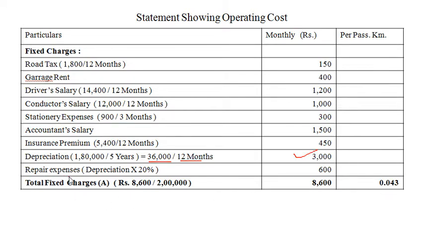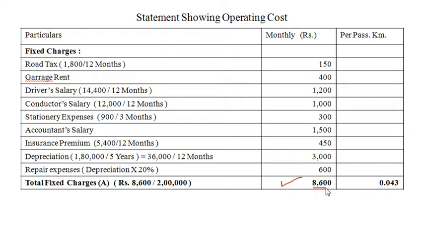Repair expense depends on depreciation, which is 20%. So 20% of depreciation, that is 20% of 3,000, amounts to rupees 600. So like this we can calculate the monthly fixed charges of bus. And finally, total monthly fixed charges of bus amount to rupees 8,600, and this 8,600 will be divided by monthly passenger kilometers, that is 2 lakh.